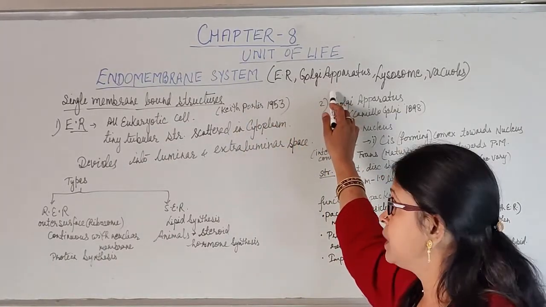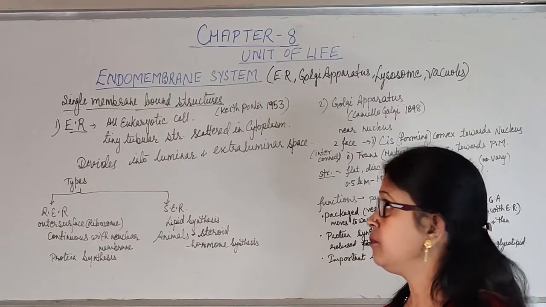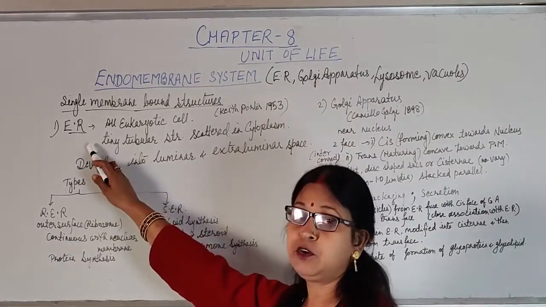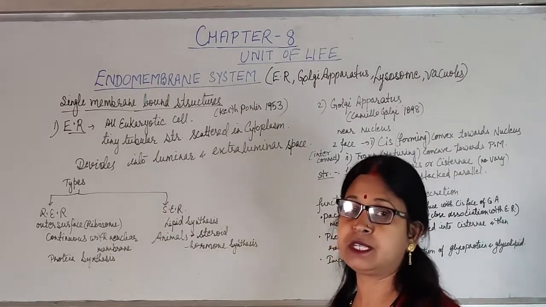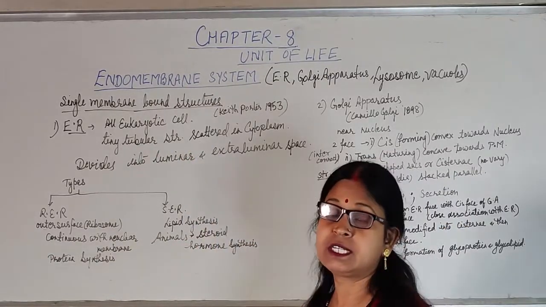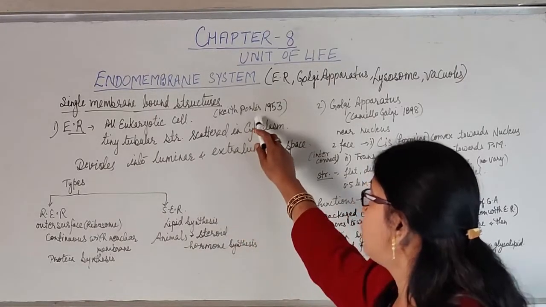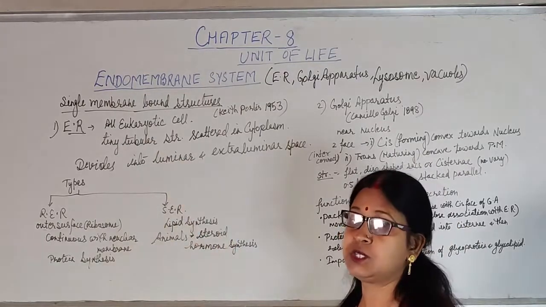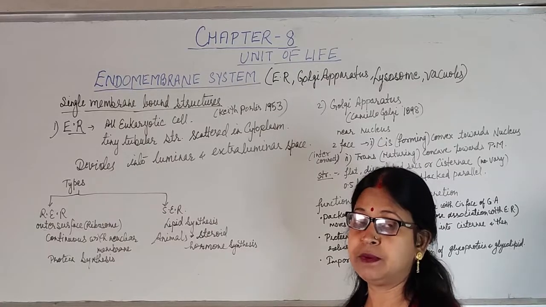These structures are single membranous structures, that means they are surrounded by a single membrane, and we will study them one by one. First is endoplasmic reticulum. Endoplasmic reticulum is found in all eukaryotic cells. It is a tiny tubular structure scattered in the cytoplasm, which was first observed by Keith Porter in 1953. Now these tubular structures divide the cell, or the cytoplasm, into two compartments.